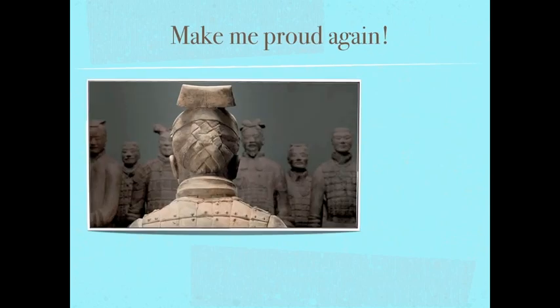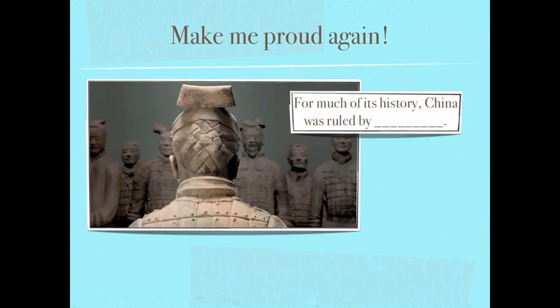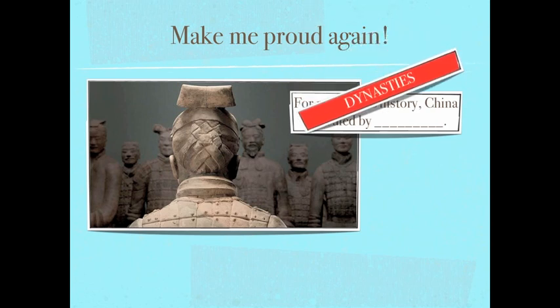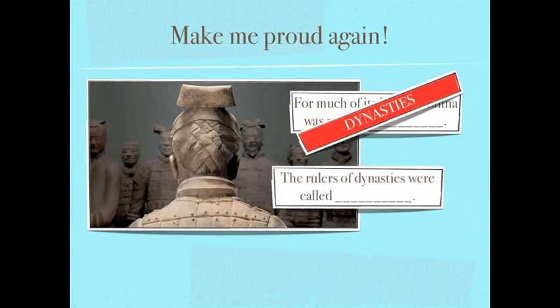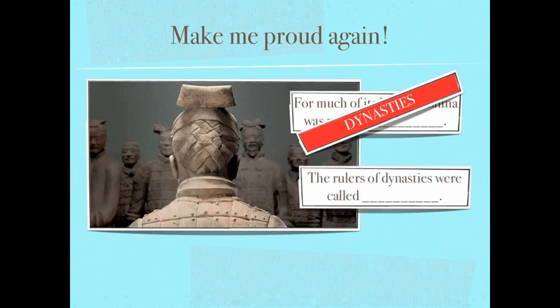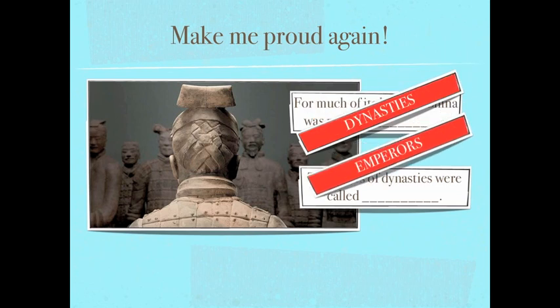Let's take a look at a couple of other review questions. For much of its history, China was ruled by what? The correct answer is dynasties. Next up, the rulers of dynasties were called blank. Dynasties were ruled by emperors.